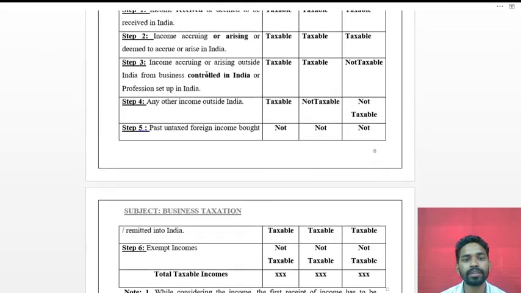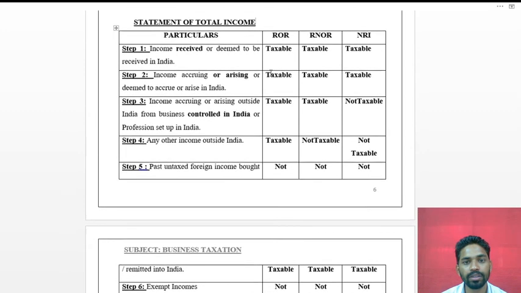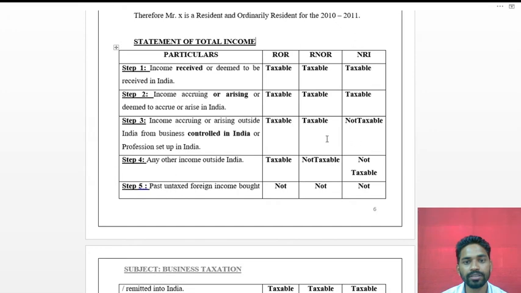Income accruing or arising outside India from business controlled in India or profession set up in India is taxable for the resident ordinary residents and for the resident but not ordinary residents, but it is not taxable for the non-residents.